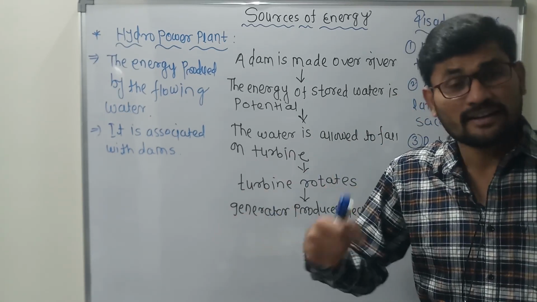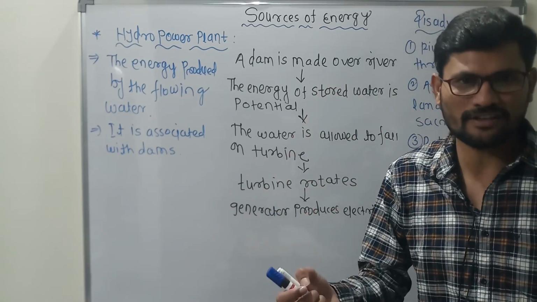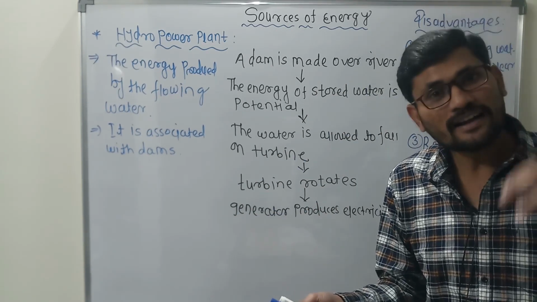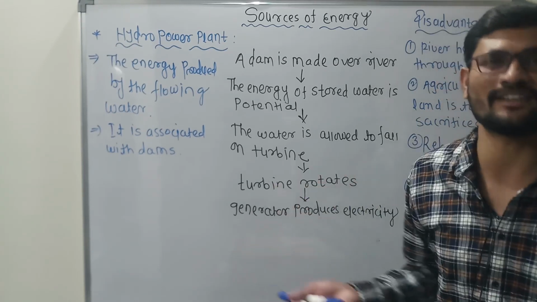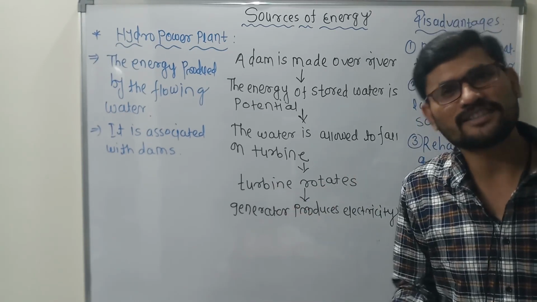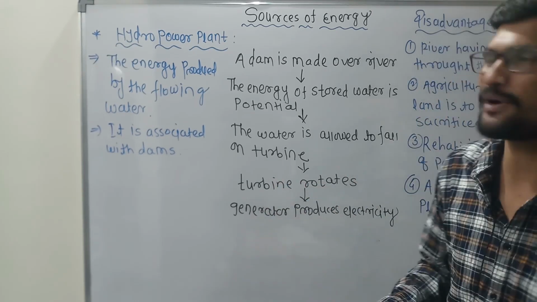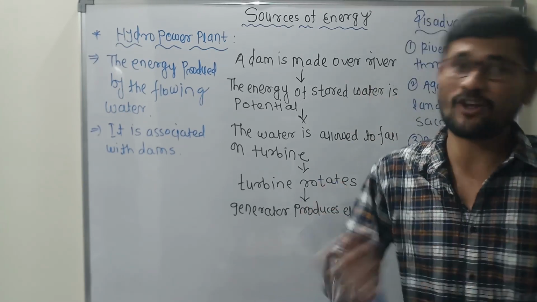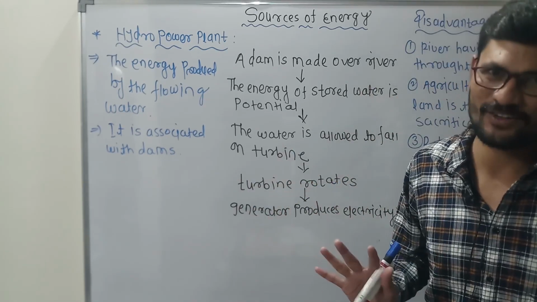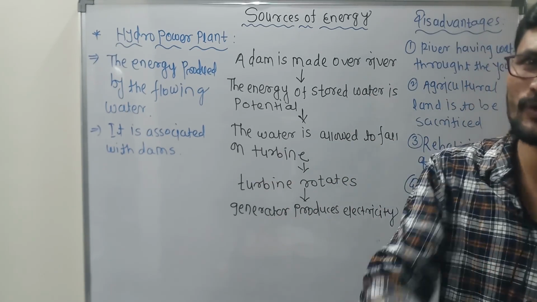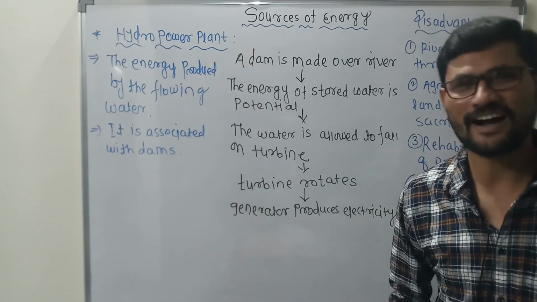Clear? The electricity that we are using everywhere depends 100% upon these plants. Some of the plants are thermal power plants, some are hydropower plants, and other plants are also there. We will discuss them one by one, but right now, in this video, we will discuss the hydropower plant.